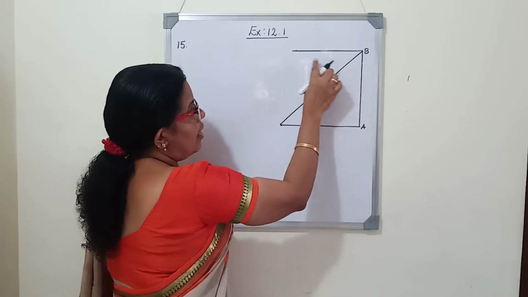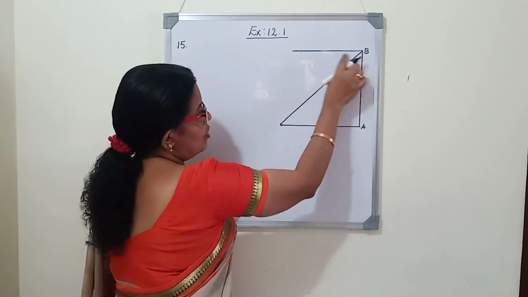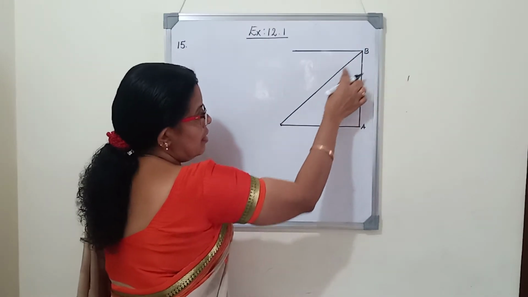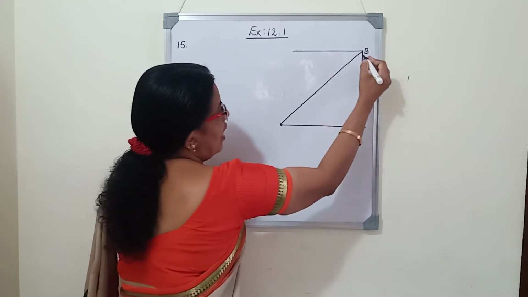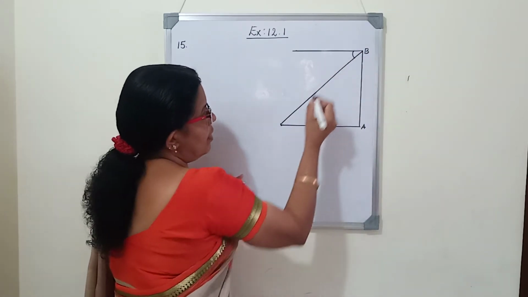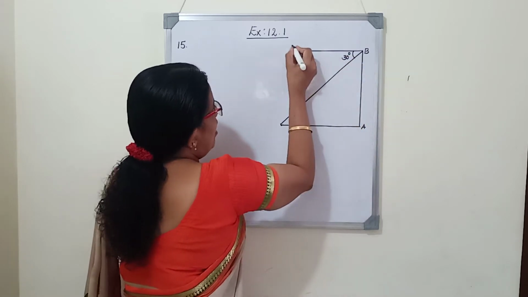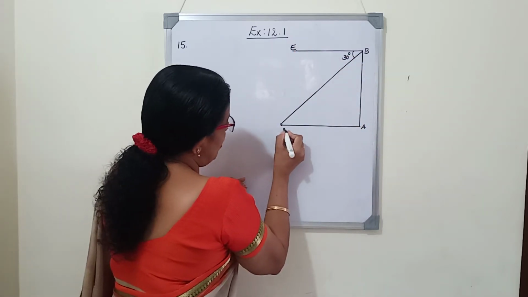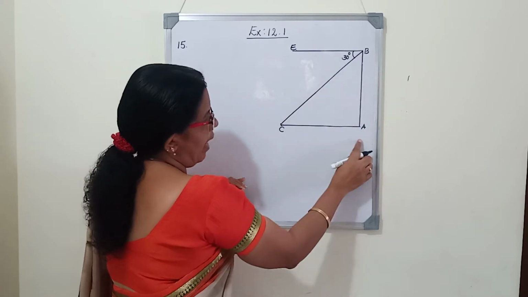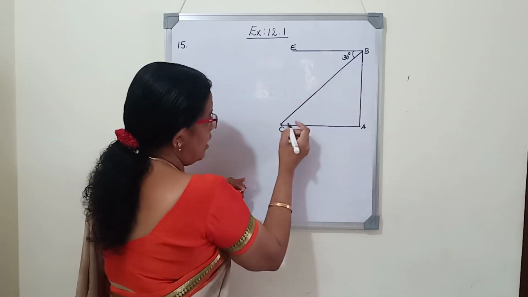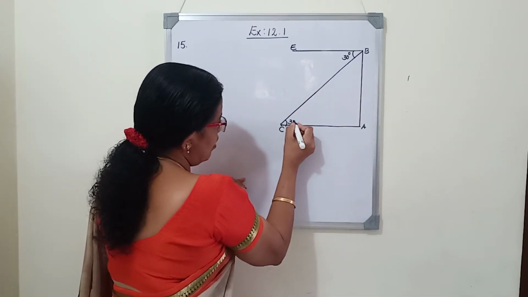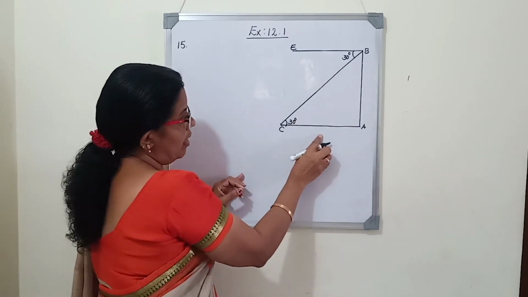So we know that angle of depression is the angle between the horizontal line and the line of sight. This is the line of sight. This is the horizontal line. So this is the angle of depression, 30 degrees. As for these two lines, here I will write E, this I will write C. These two lines are parallel. So angle 30 degrees is equal to the angle here because they are alternate angles.